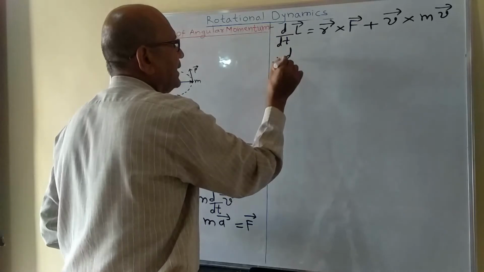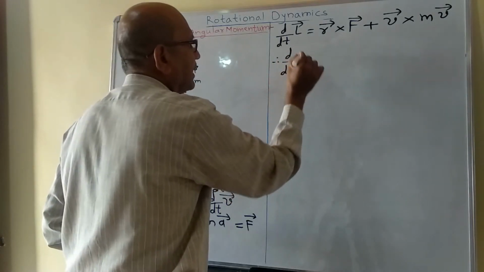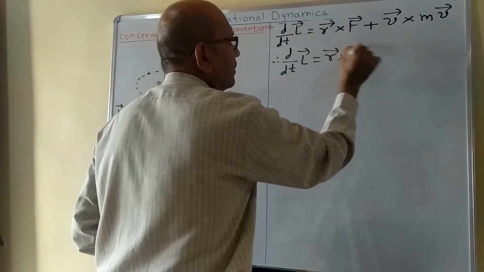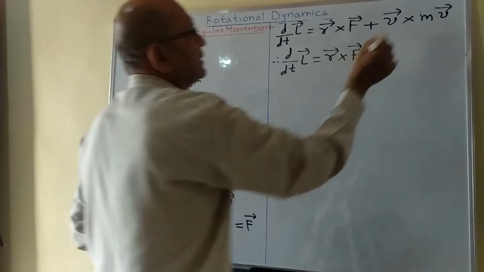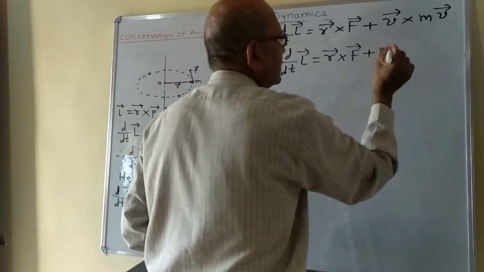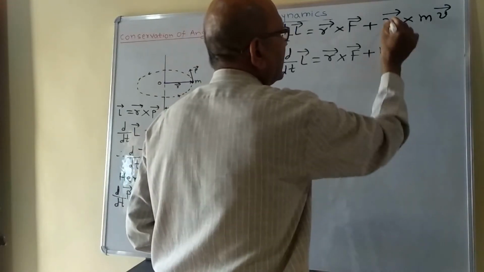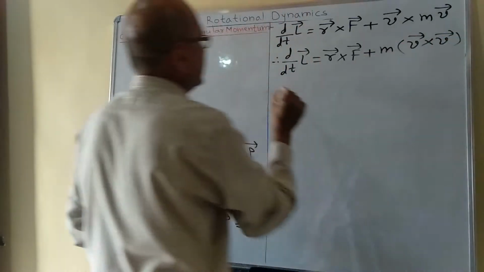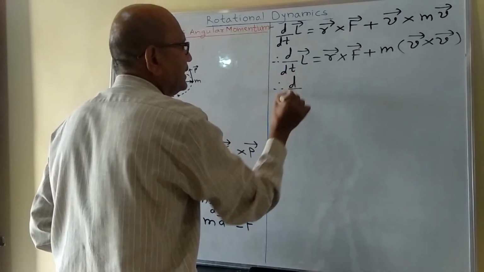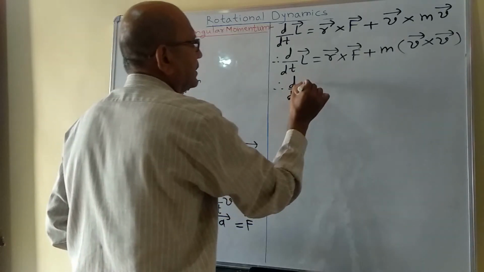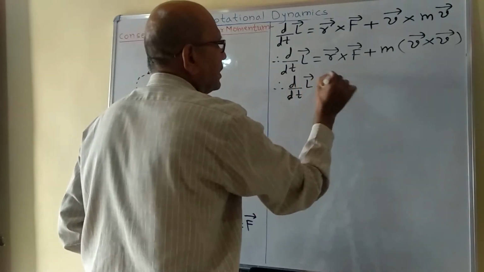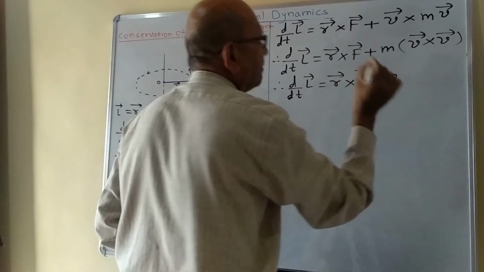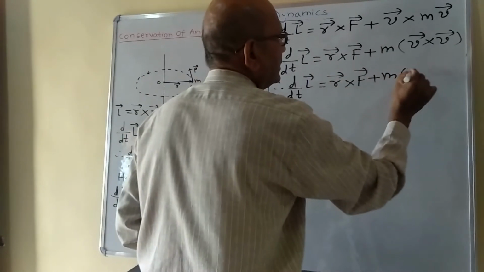Therefore, d by dt of L bar is equal to r bar cross F bar plus m, which is a scalar quantity, in bracket v bar cross v bar. Therefore, d by dt of L bar is equal to r bar cross F bar plus m in bracket 0,